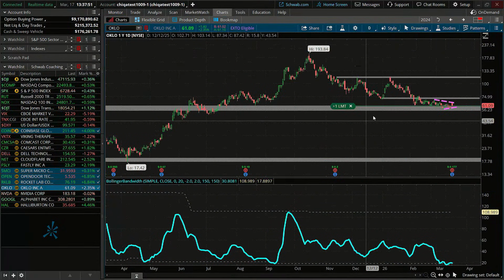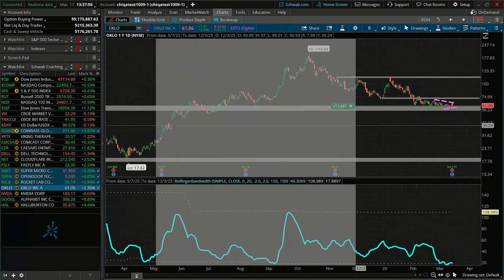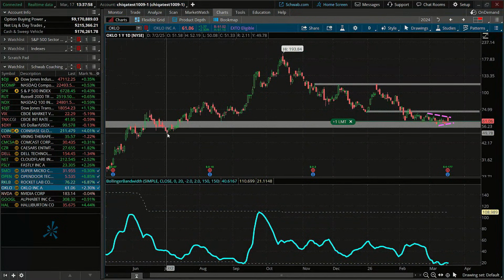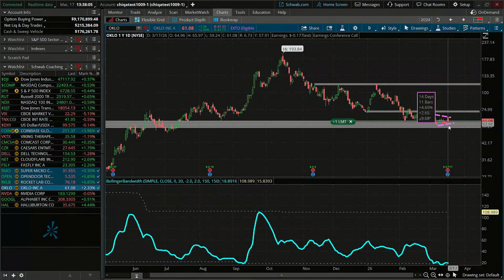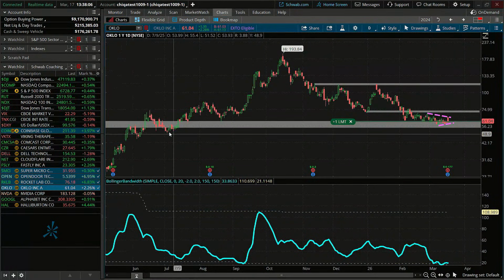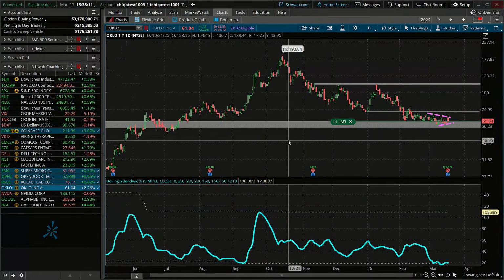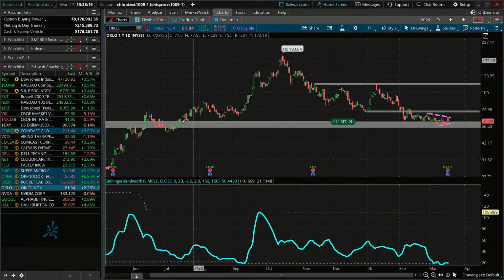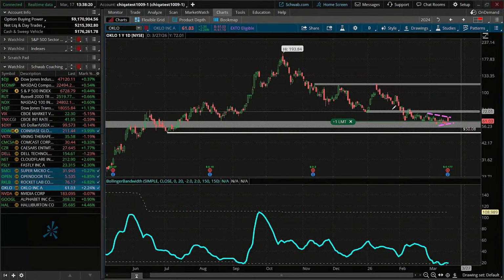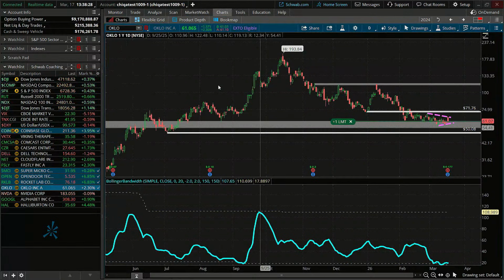Now to the downside, where may we be looking? Well, to the downside, we may see these lows right around 50 start to get retested if this entire zone breaks. So we may say 50 would be a level to watch there. So if it breaks below $50, we may say, hey, we want to get out of this trade there. So a couple different levels to keep in mind here: a little over 70 to the upside, 50 to the downside to watch.